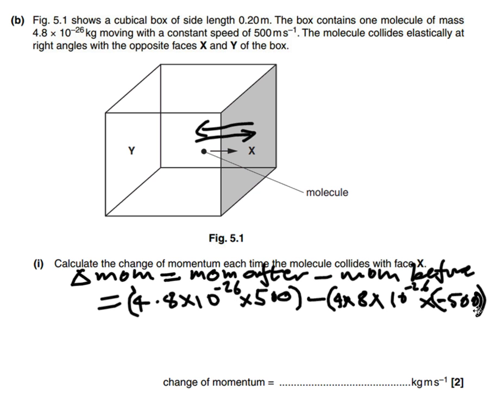Let's put that within its own brackets. And of course, that negative inside the brackets makes that a plus. So it's actually twice whatever its momentum was before. It's the change in momentum. And what answer did we get for that? 4.8 times 10 to the negative 23. So that's the answer that we should have got there.